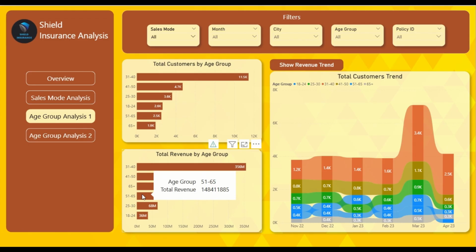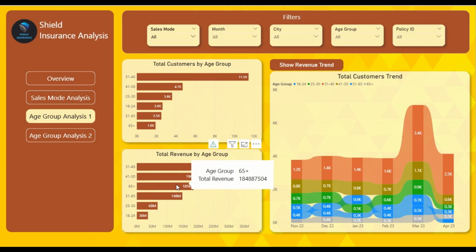But at the same time, this 65 plus segment contributes the third highest number of customers and third highest amount of revenue. Now, this reflects larger premiums and comprehensive plans common in old age groups.